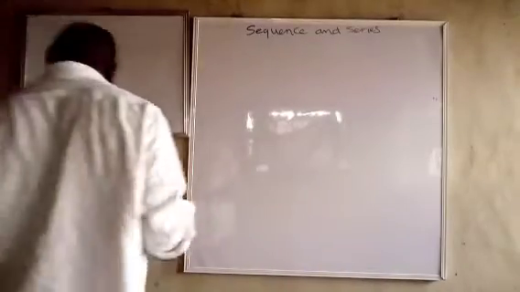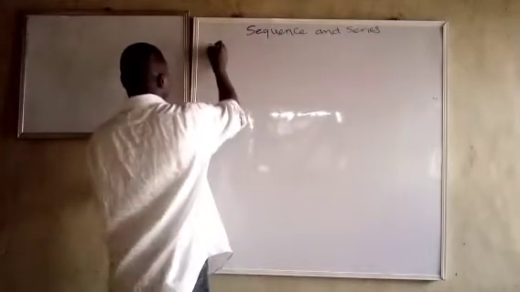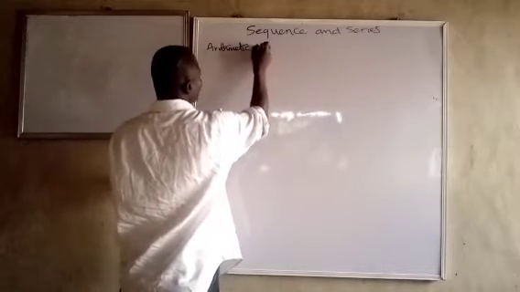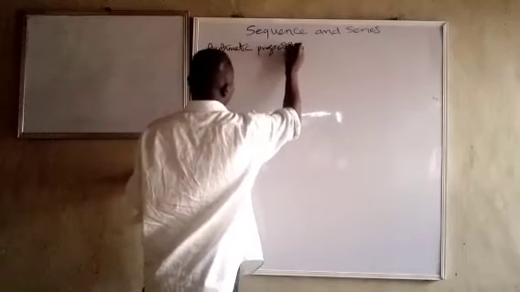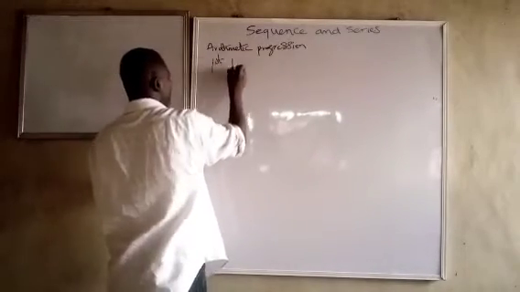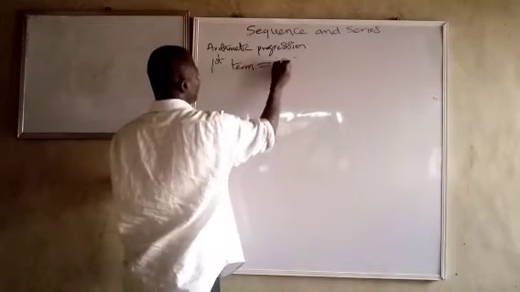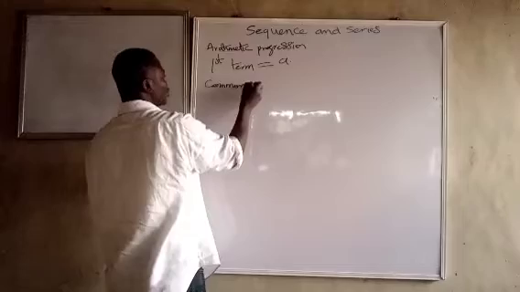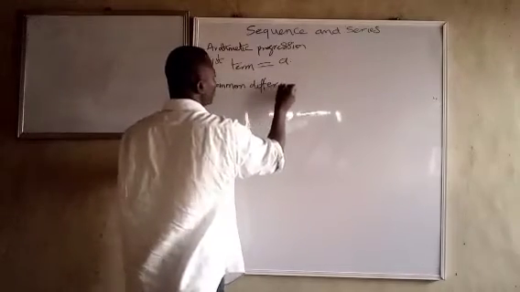So before I proceed, I want to reiterate some points. In arithmetic sequence or progression, first term, we call it A, mainly. Common difference, please. We call it common difference because it will be the same all through.